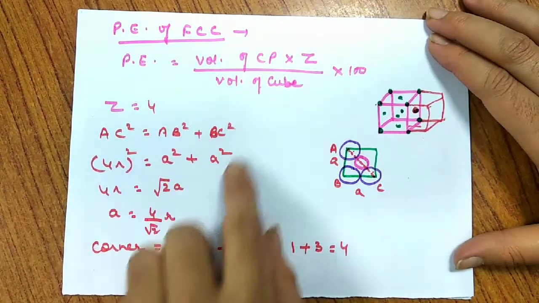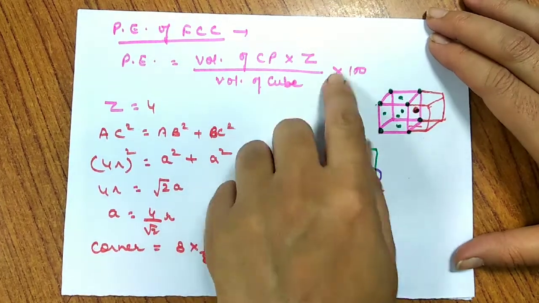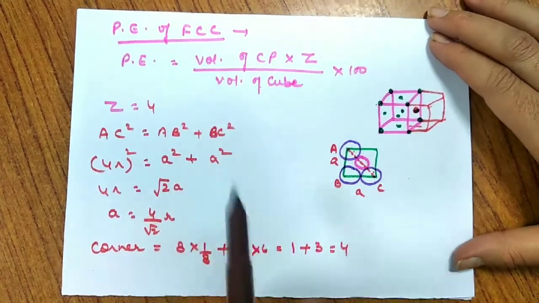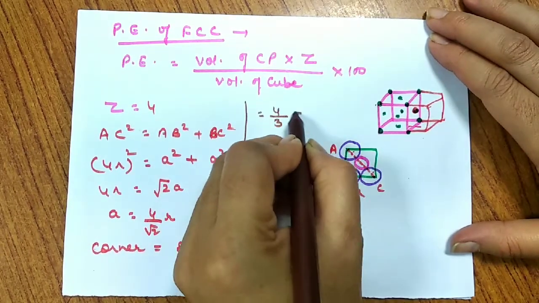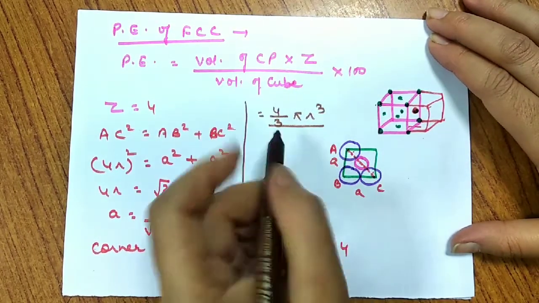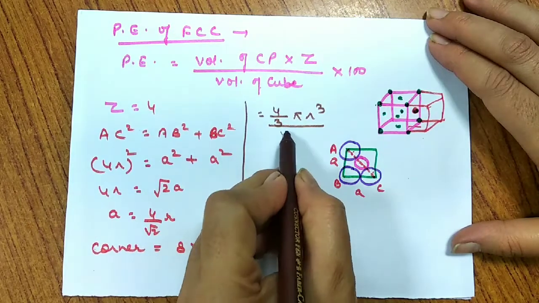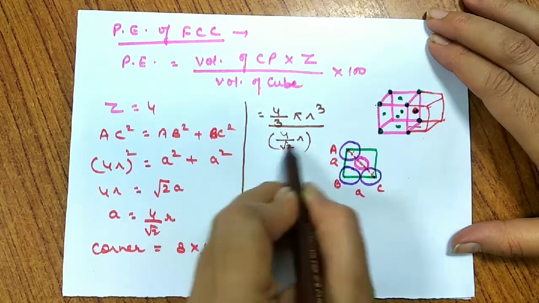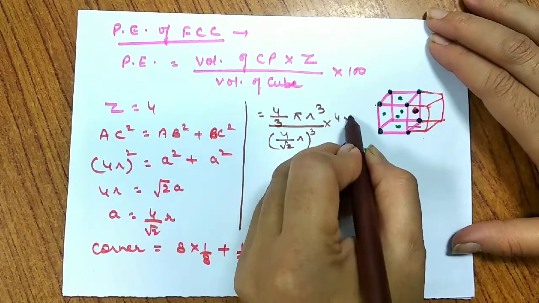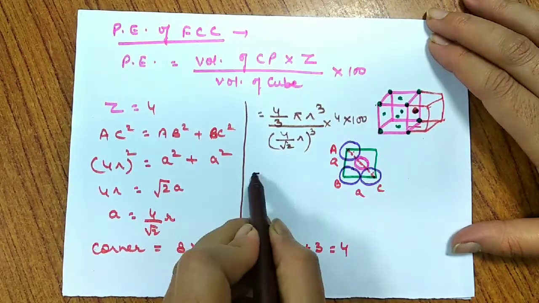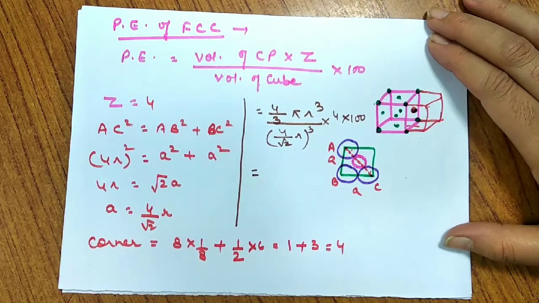Let us put the value, the relation between A and R and Z. So volume of constituent particles, that is 4 by 3 pi R cube divided by A cube. A, I'll take it as 4 by root 2 R whole cube. Multiply by what is the value of Z? Z is 4, multiply by 100. So on solving this, what do we get?